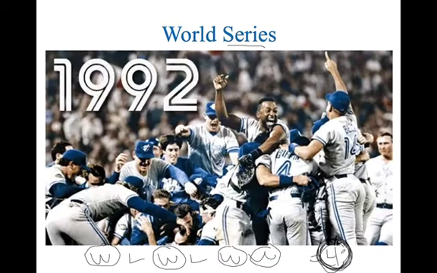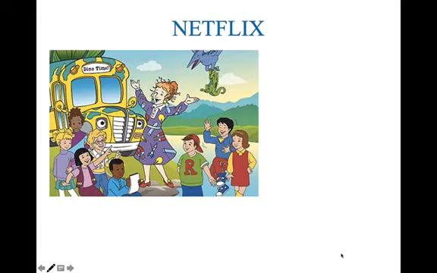So I said to my kids, what's another example, another thing that could represent a series? And I asked them about Netflix. And they said there's a show that used to be on, the kids might like, the Magic School Bus, I think it was called.